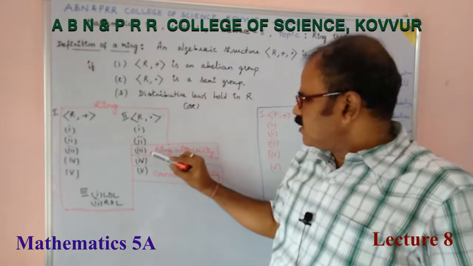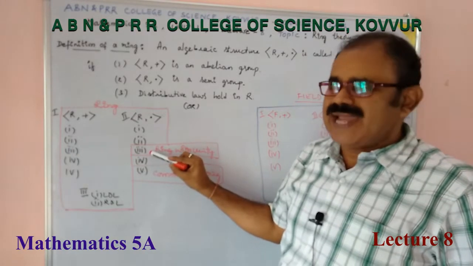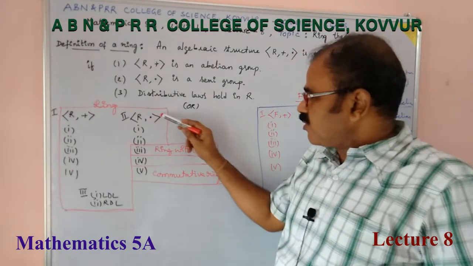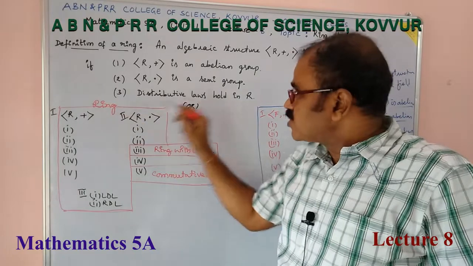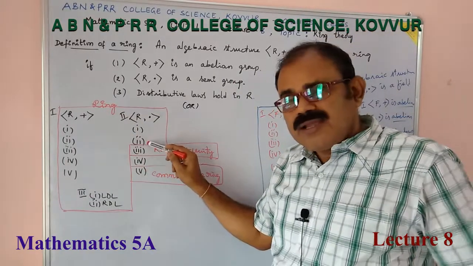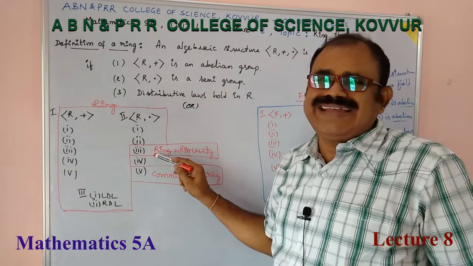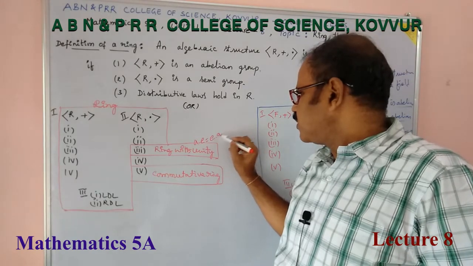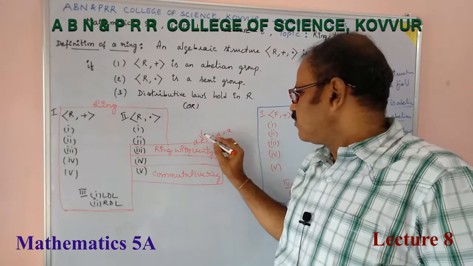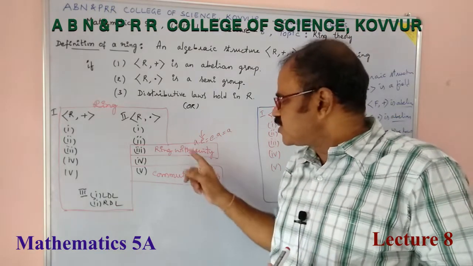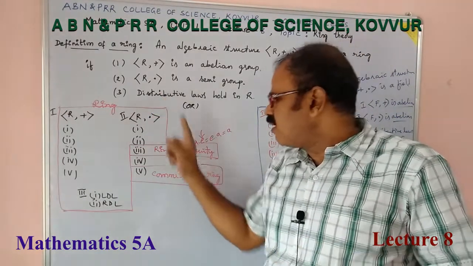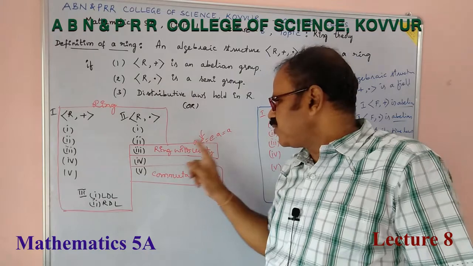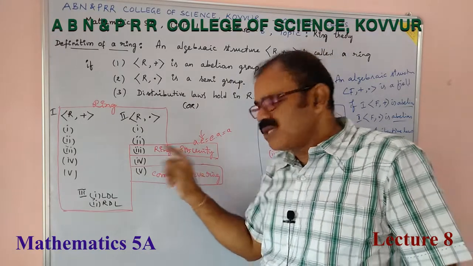What about the axiom, multiplicative identity, the identity element with respect to multiplication, which is said to be the unity element. An algebra structure (R, +, ·) satisfying all these is a ring. If it also satisfies a·e = e·a = a, like this, if such unity element exists in R, then we say ring R is with unity. Ring plus this multiplicative identity or unity element, then we say that is a ring with unity.